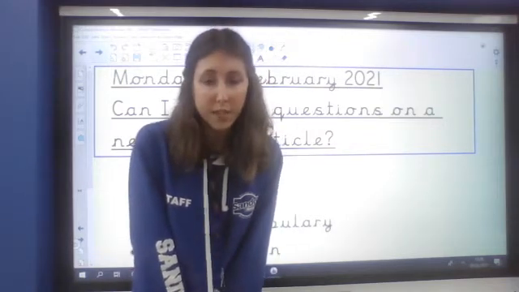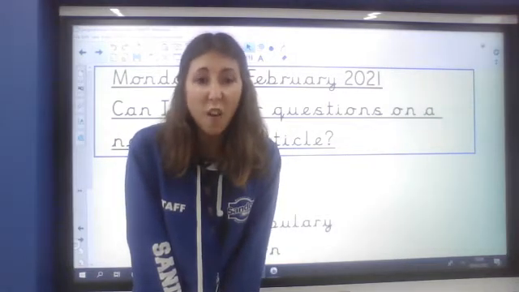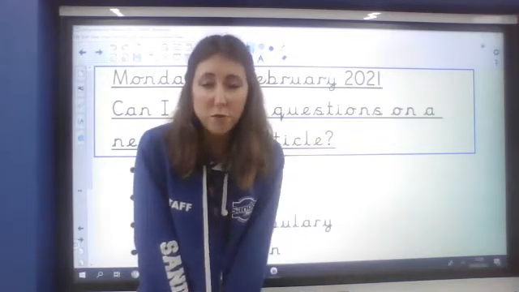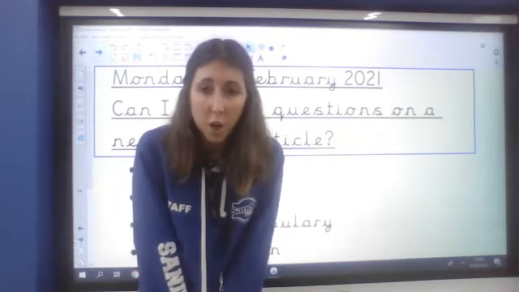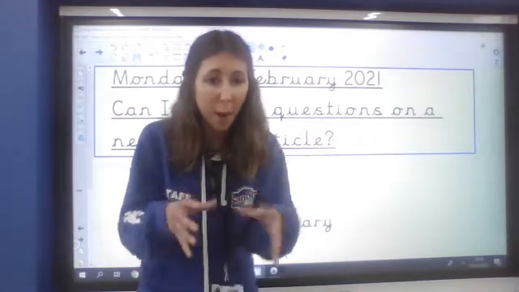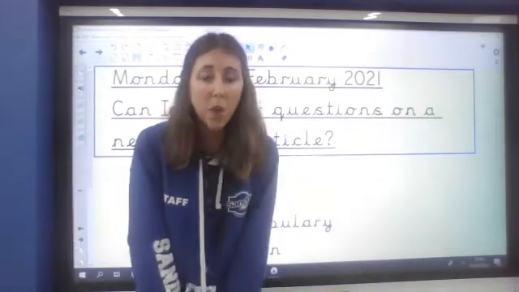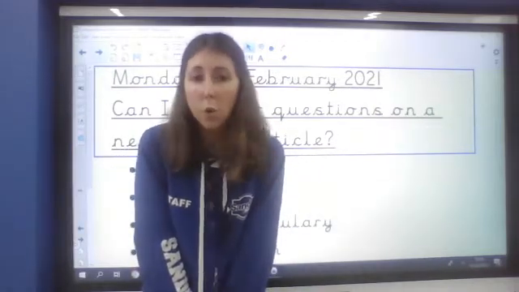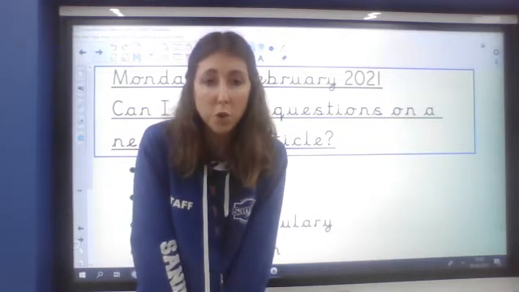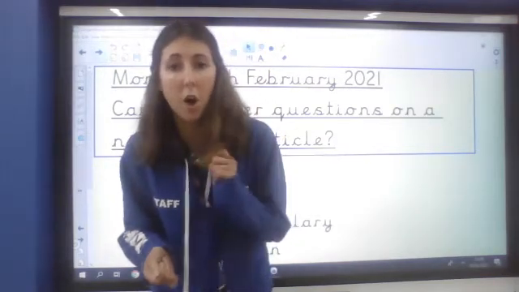So newspaper articles then are stories that have been written but about real things, okay? So they are factual, but they do sometimes have people's opinions in as well, but they're written about things that have actually happened. Sometimes you might have local newspapers, so that will be full of things that have happened near to where you live. But then sometimes you can get national newspapers where you can read about things that have happened all over the world, and it's things that are news. So it's news from around the world. Sometimes you can watch news on the television. Sometimes you can read about news in a newspaper article.